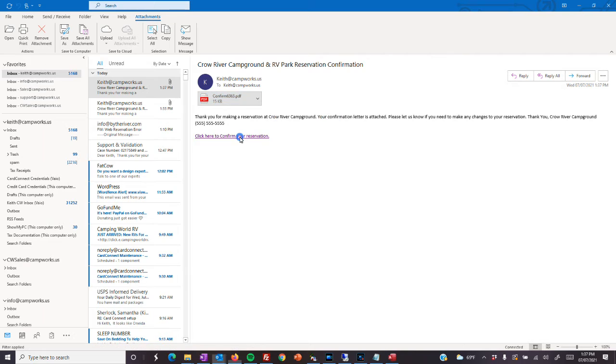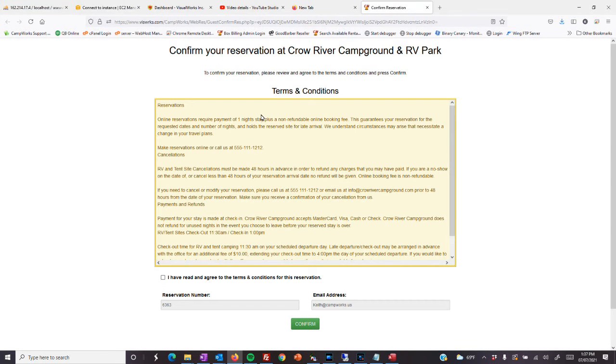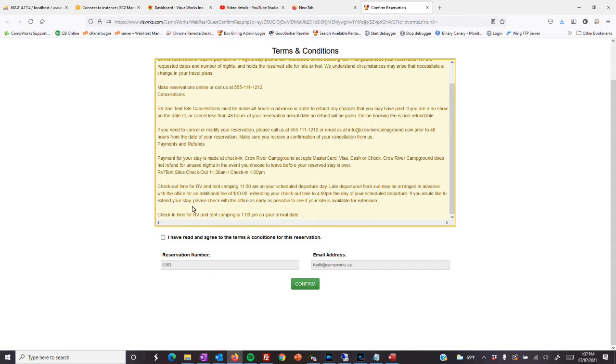When the guest clicks that link, it takes them to your terms and conditions and tells them the instructions of what they need to do. They just need to read the terms and conditions, check, and this information is already filled out, so there's nothing that they can do. That's hard-coded based off of the confirmation letter, and they just hit confirm, and they'll get a thank you saying that it's confirmed. So that's pretty much all the guest needs to do.